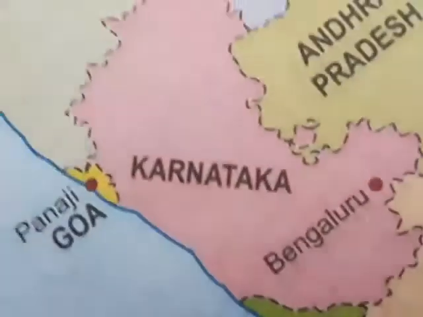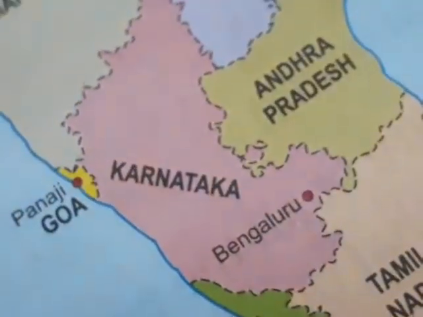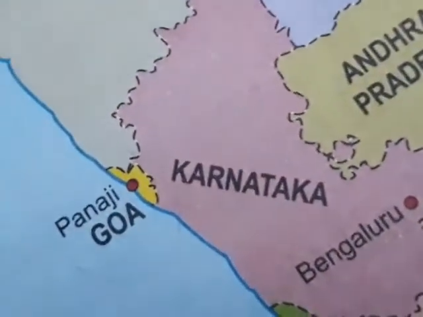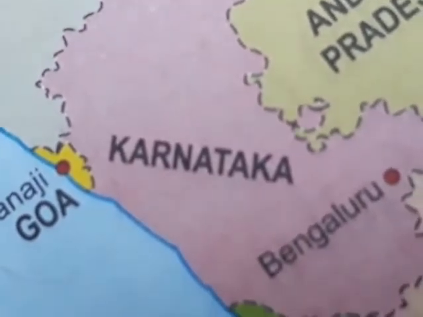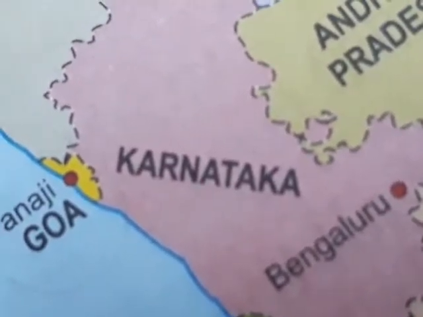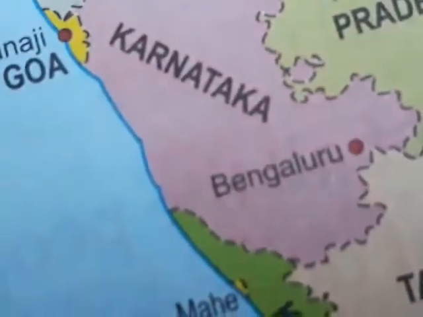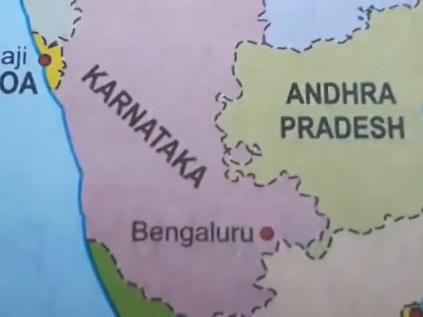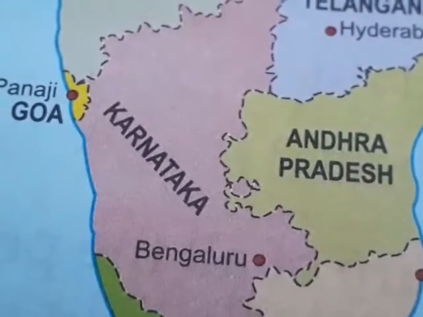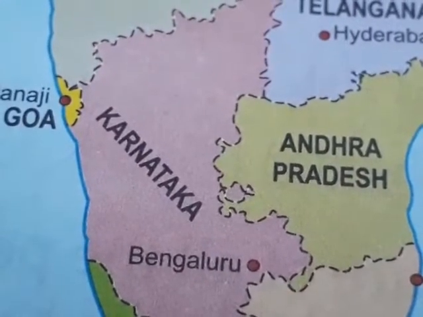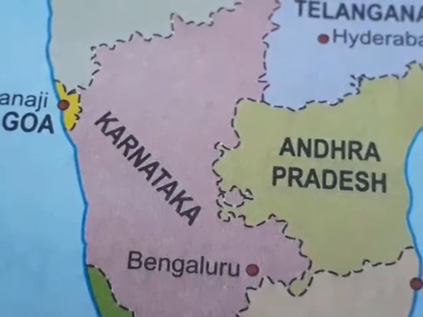Next we will go to Karnataka. Now we are staying in which state? In Karnataka. The capital of Karnataka is Bengaluru, and many other cities are also famous here like Mysore, Hubli and Mangalore. The people in Karnataka speak Kannada, and the state is a leading producer of coffee in India.